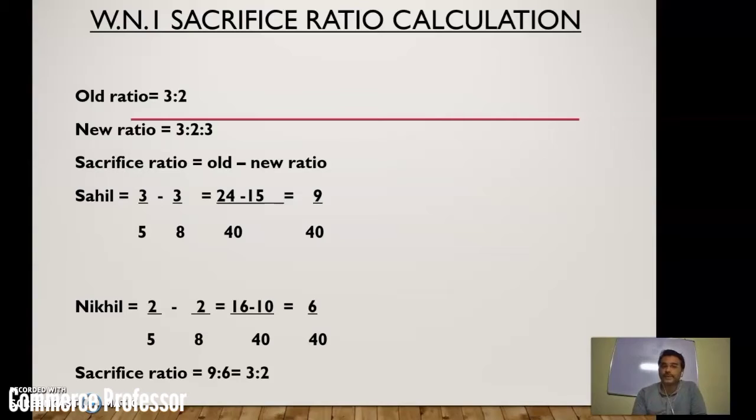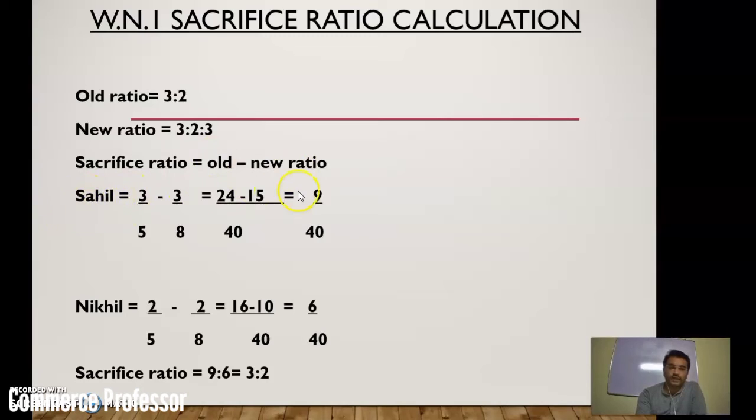The new ratio provided is 3:2:3, in which the first two partners are old partners and the last partner is the new partner. So the ratio has changed now: 3/8 for the first partner, and 2/8 for the second partner. Putting these values in the formula, sacrifice ratio is equal to old ratio minus new ratio.